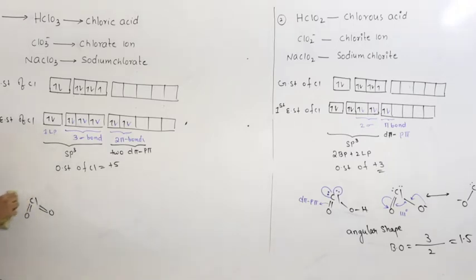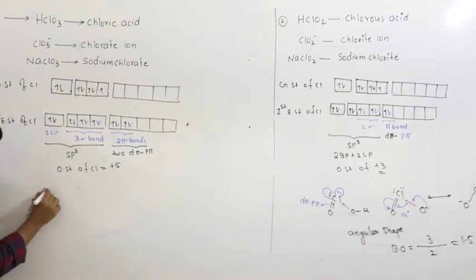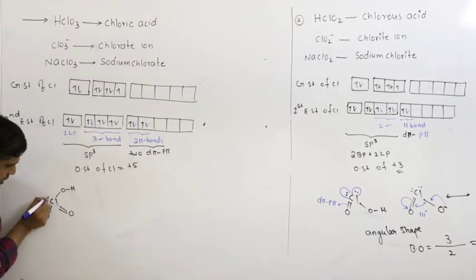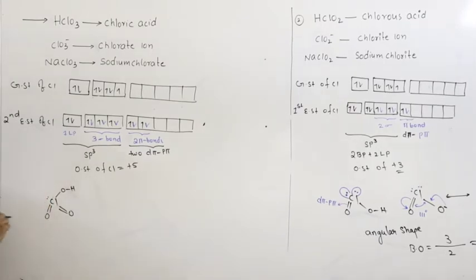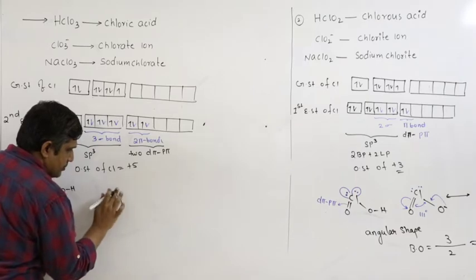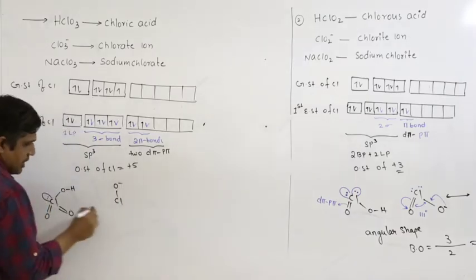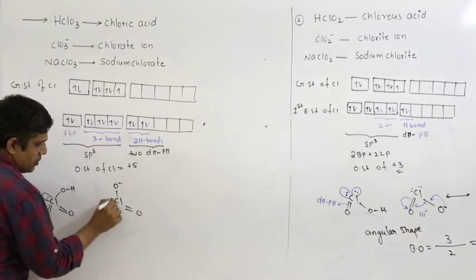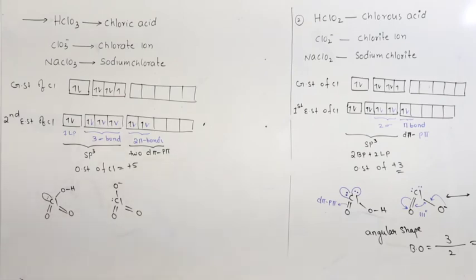If I want to show that one lone pair also, so here I can write one lone pair. So this is also a monobasic acid. If I remove this hydrogen, the structure becomes... if I am not indicating this lone pair, double bond O, double bond O, I will write here: this is the lone pair on the chlorine, and this is the structure.